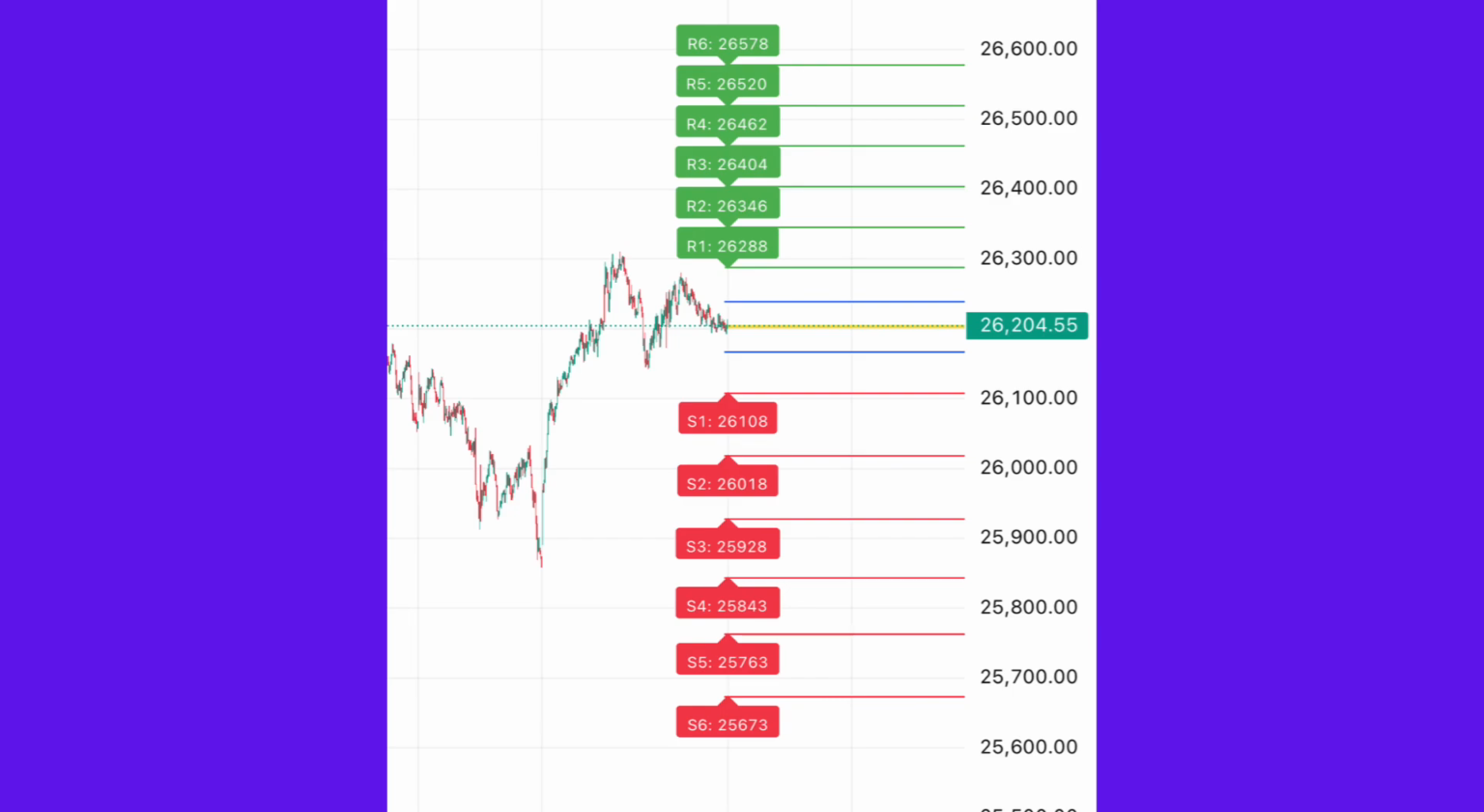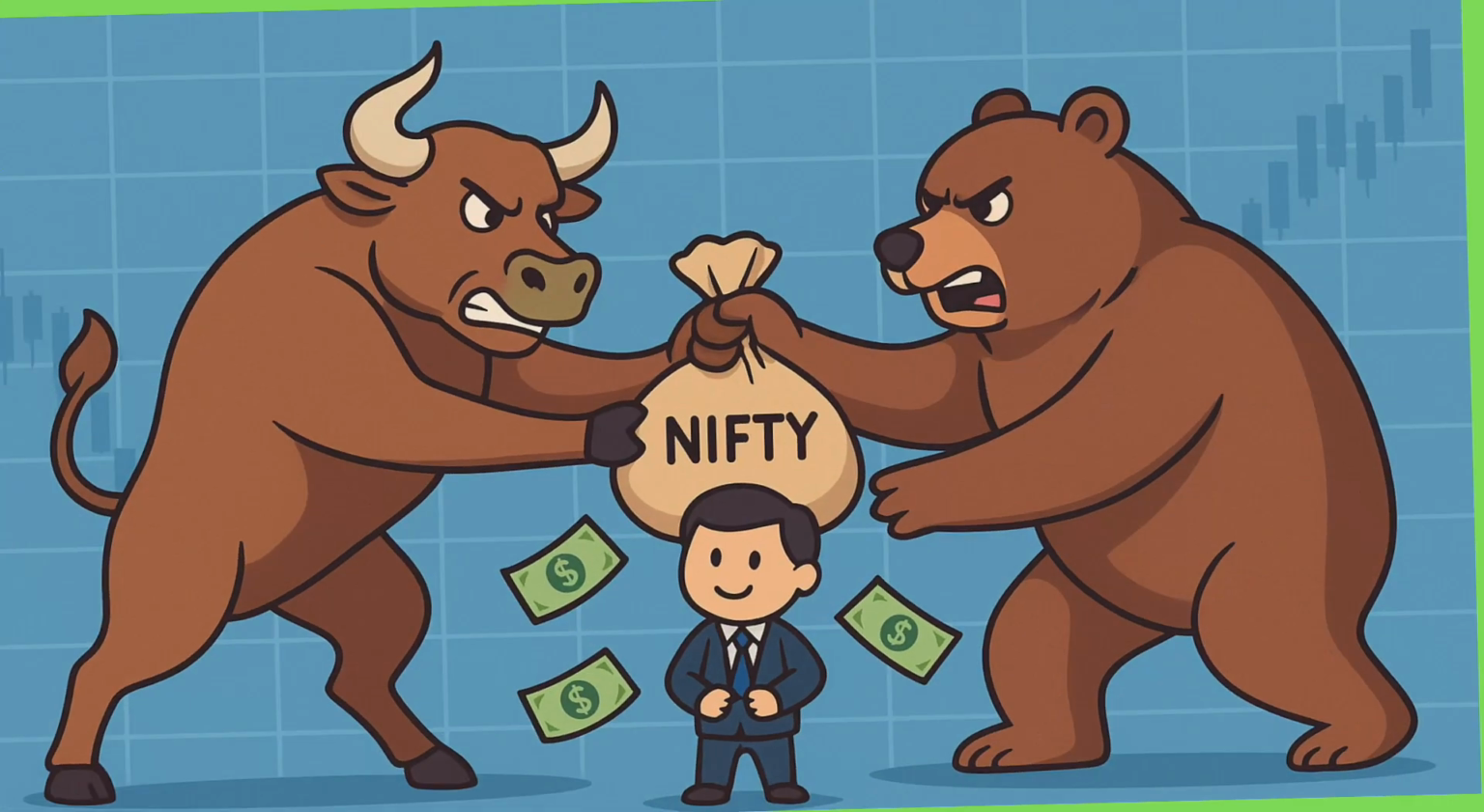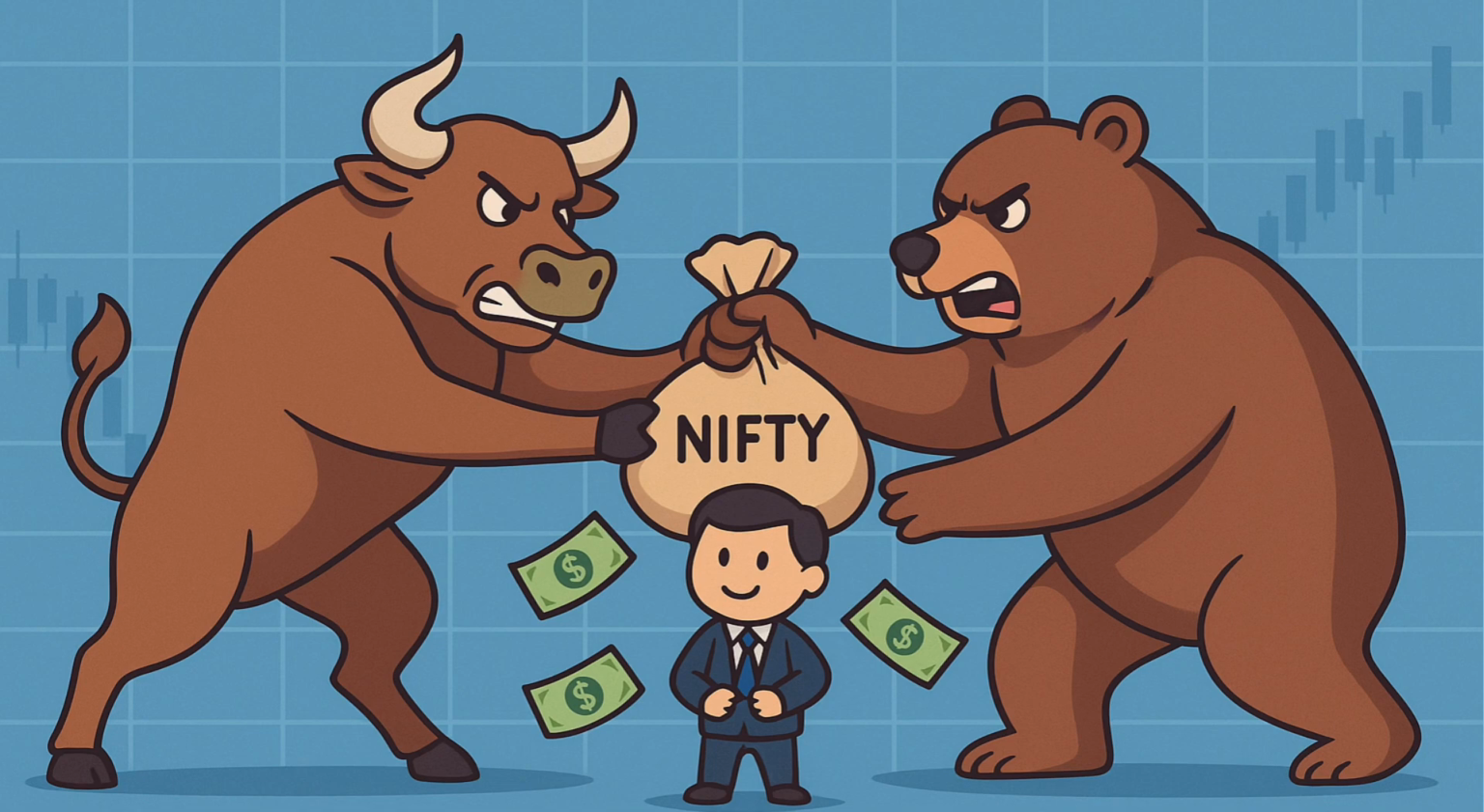Scenario 2, bearish opening. If we get a flat to negative opening, watch for a break below 26,108, weakness. Below 26,018, selling pressure increases. Below 25,928, deeper correction. Scenario 3, range bound opening. If Nifty remains between 26,150 and 26,280, expect consolidation. In such scenarios, market may remain slow in the first half and give movement after 11 in the morning.